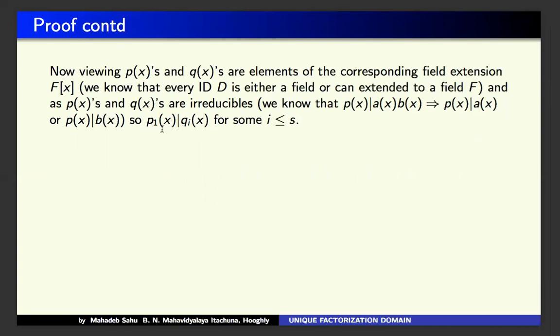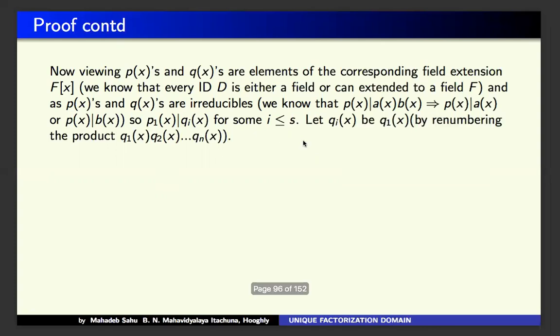It is better not to say rational, but an extension of these into division. So I am writing field extension. So p1 divides qi(x) for some i less than or equal to s. So just put the q1(x), renumbering these.